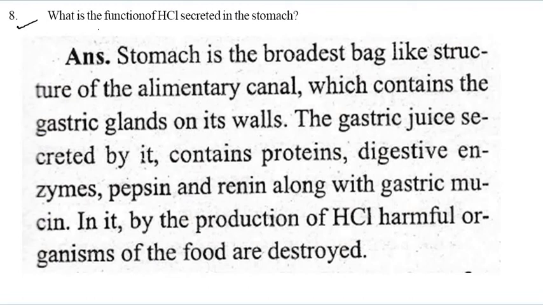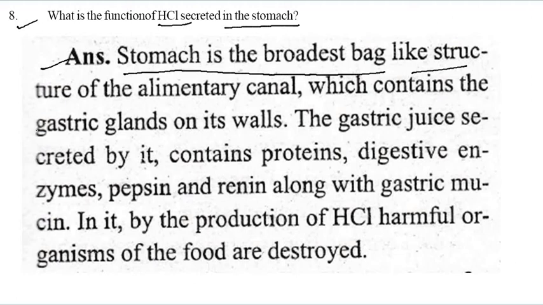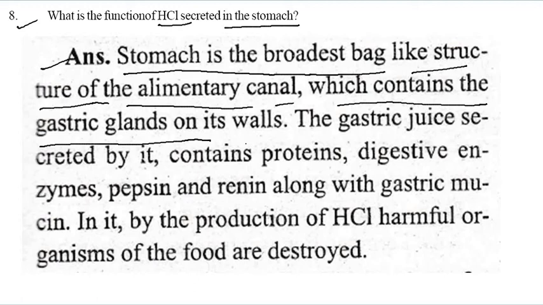Now the eighth question, what is the function of HCl secreted in stomach? So you have to write this answer. Stomach is the broad gastric bag-like structure of the alimentary canal, which contains the gastric glands on its wall.